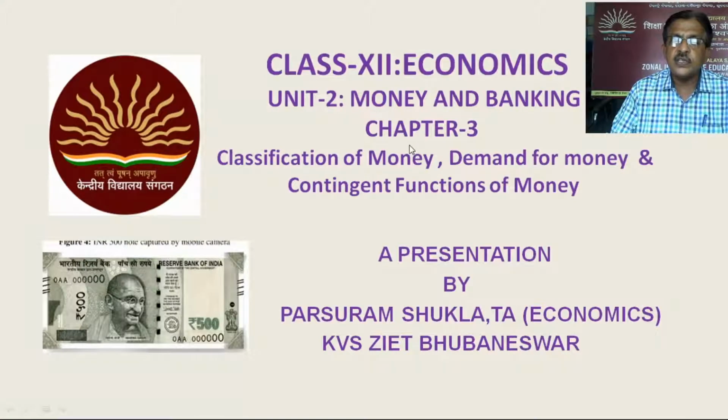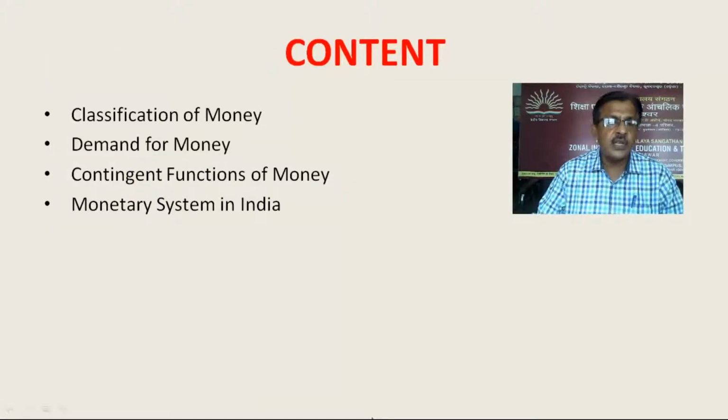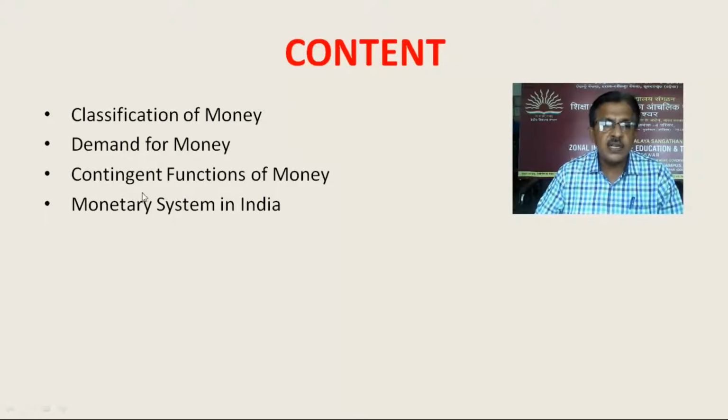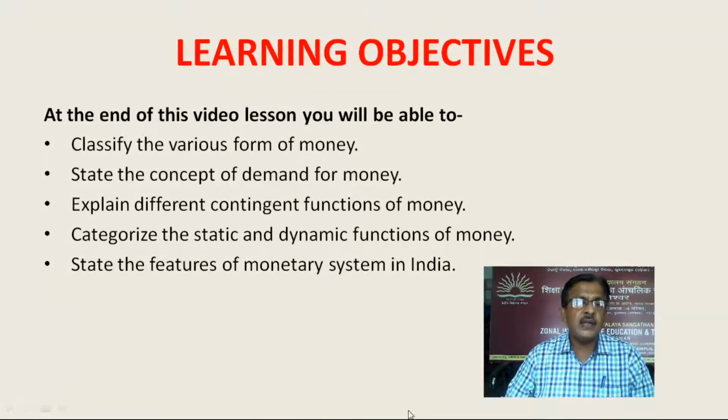Today I will be discussing Chapter 3: Classification of Money, Demand for Money and Contingent Functions of Money. So the content to be covered in this chapter: Classification of Money, Demand for Money, Contingent Functions of Money and Monetary System in India. The learning objective: at the end of this video lesson, you will be able to classify the various forms of money, state the concept of demand for money, explain different contingent functions of money, categorize the static and dynamic functions of money, state the features of monetary system in India.